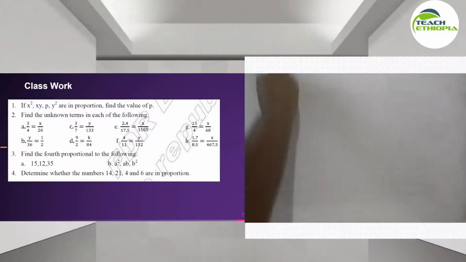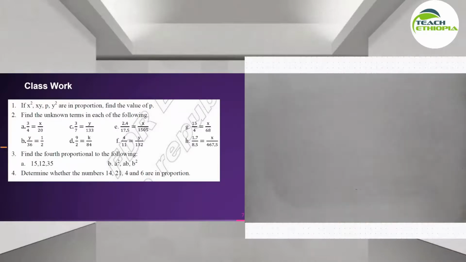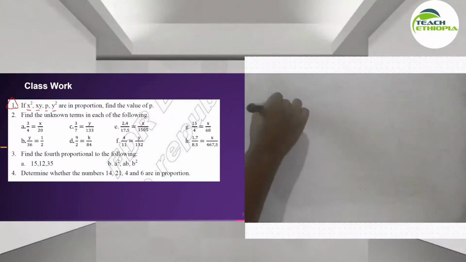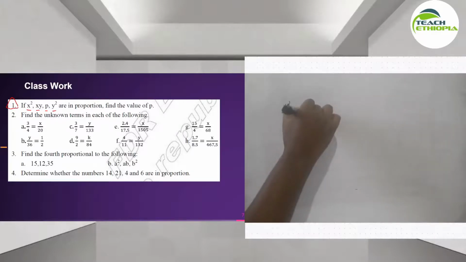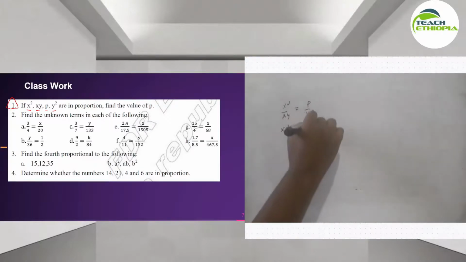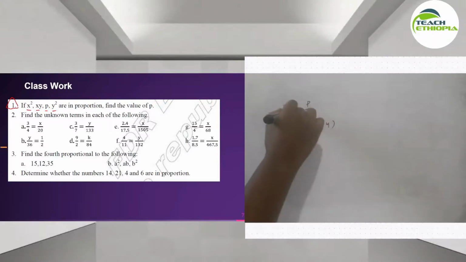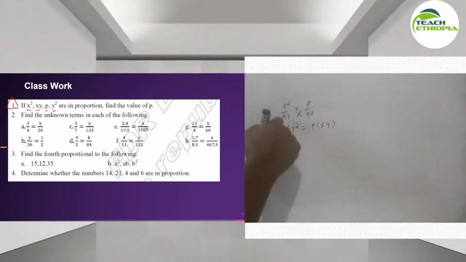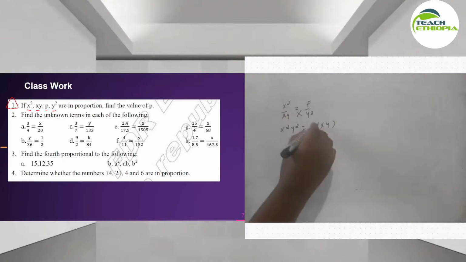Let's go through some of these questions. If x squared, xy, p and y squared are in proportion, find the value of p. So x squared over xy is equal to p over y squared because they are in proportion. So x squared times y squared is equal to p times xy, because of the criss-cross: the product of the means equals the product of the extremes. So we are going to find p.